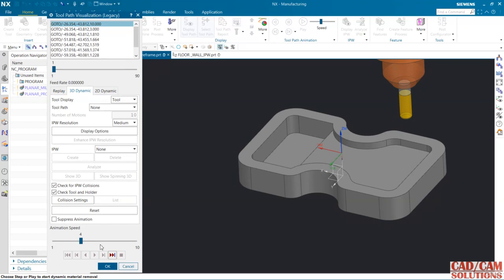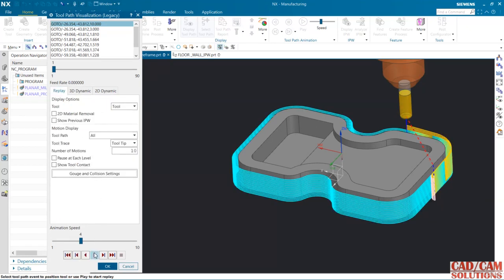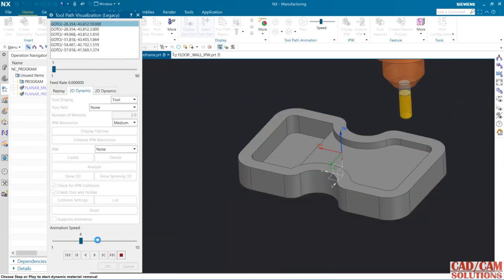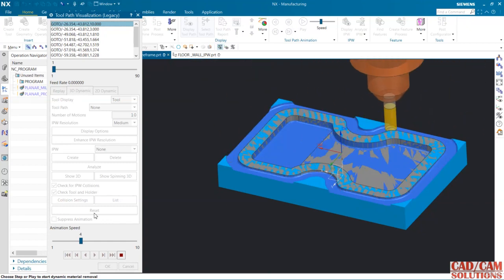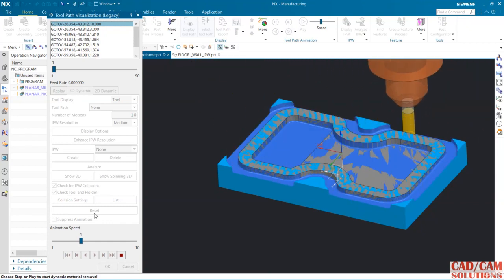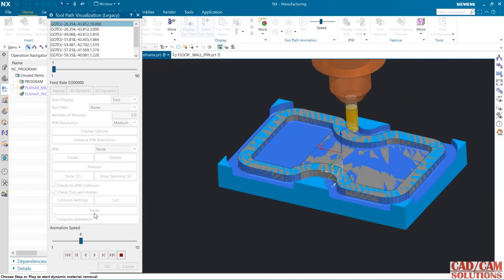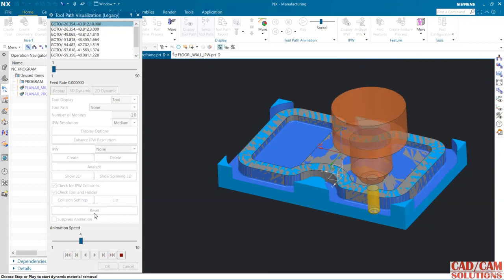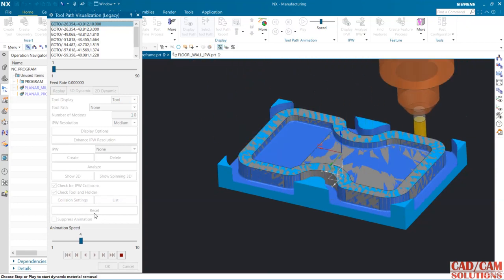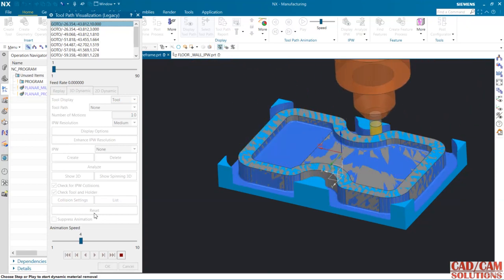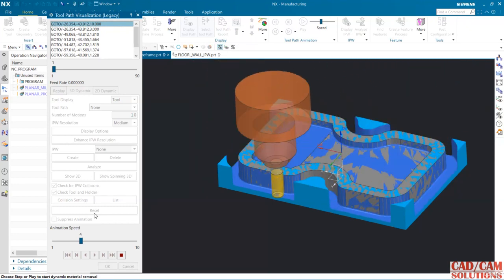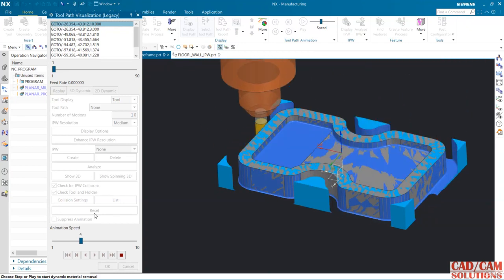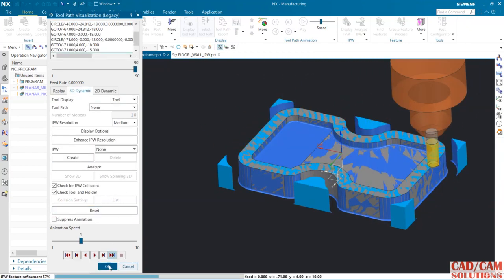And now see this result. It will follow that wall and generate a profiling toolpath. We can do the same operation with the help of planar mill as well. So whichever operation you want to choose, you can use.